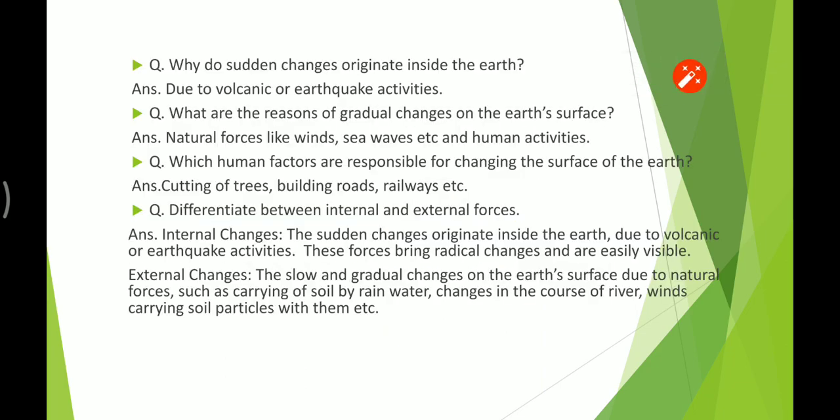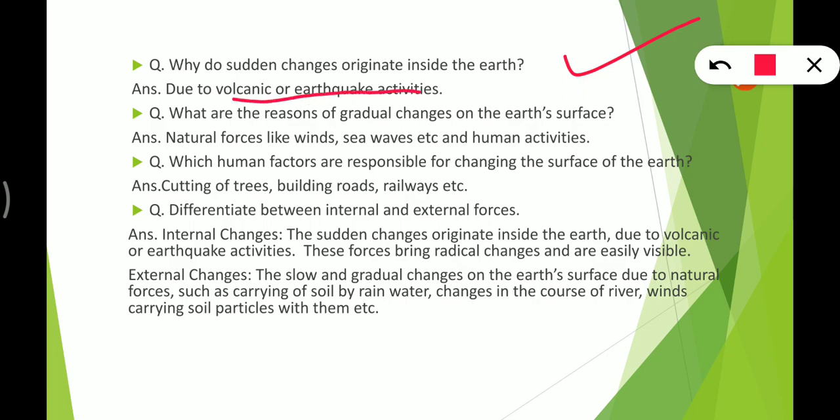The first question is, why do sudden changes originate inside the earth? So due to volcanic or earthquake activities, these changes originate inside the earth, right? Next, what are the reasons of gradual changes on the earth's surface? So they are natural forces like waves, sea waves, and other human activities, right?